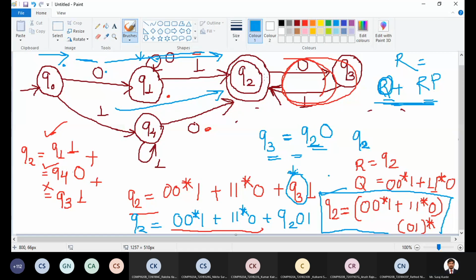Followed by that, the machine is already in the final state. But again, on the final state, what input can we provide so that it comes back to the final state? It is 0, 1, repeated 0 or more times. So it is 0, 1 bracket star. And this is the regular expression for the DFA.